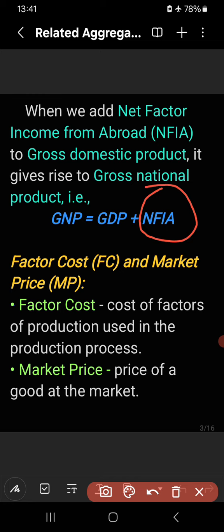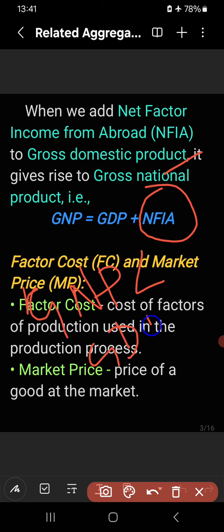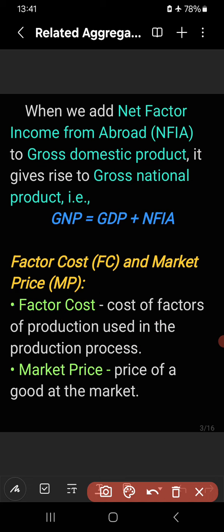Then NFIA becomes negative. In that case, what will be GNP? GNP will be less than GDP if NFIA becomes negative. So when we add NFIA to GDP, it will give rise to GNP.